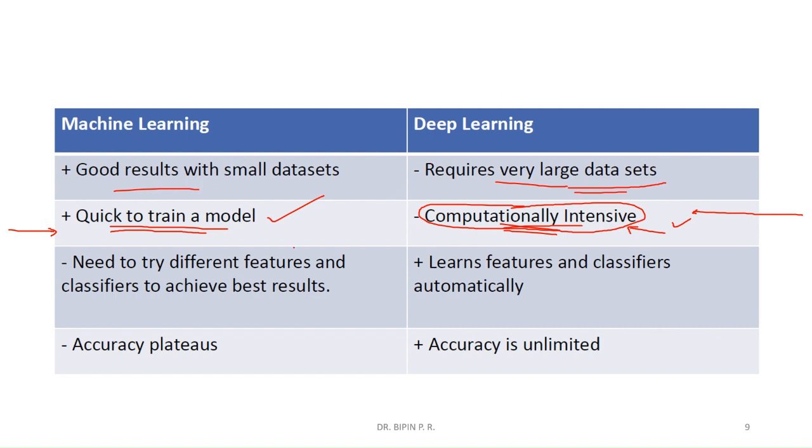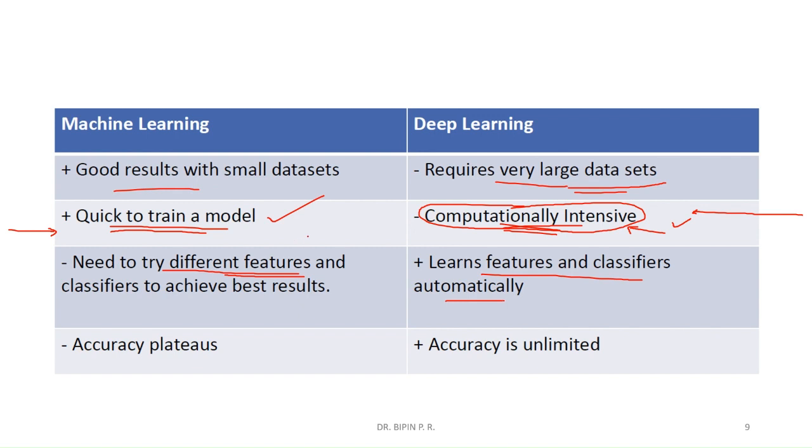Then the next important point is the need to try different features. This one I have already discussed. Feature selection is the main drawback in machine learning, but in deep learning, it learns features and classifies automatically.